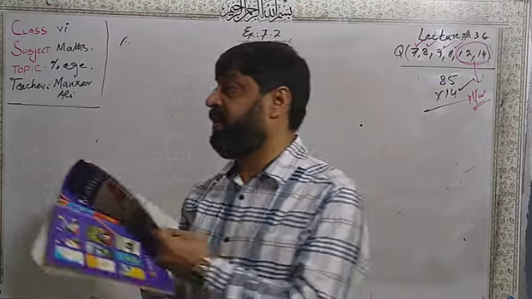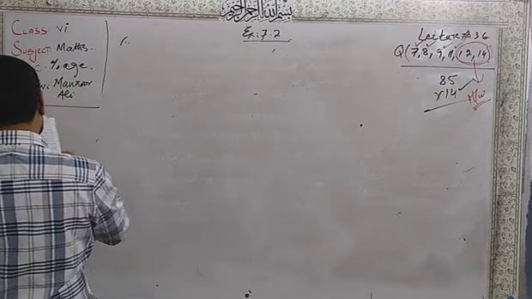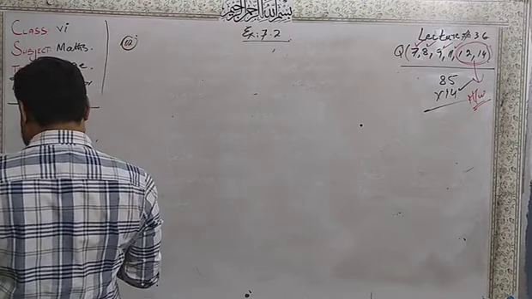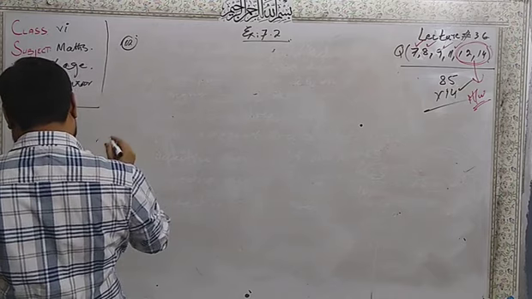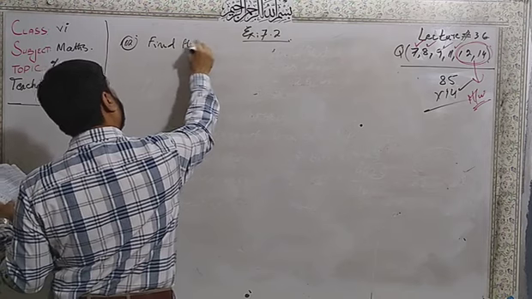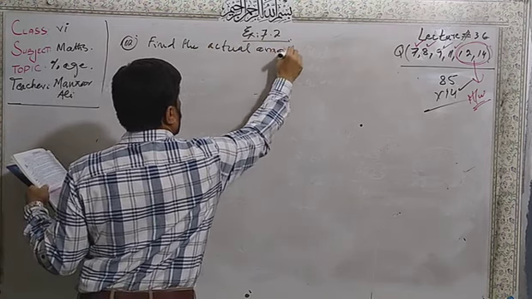Now here we have a total amount. This is the second last sum, and after that we will write: find the actual amount.